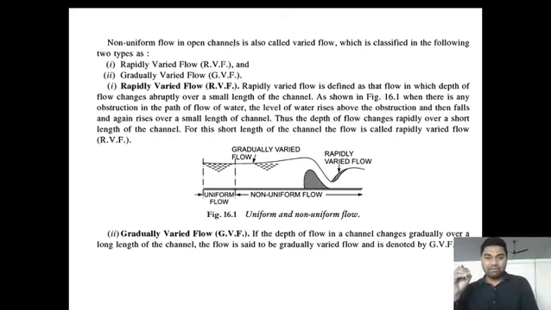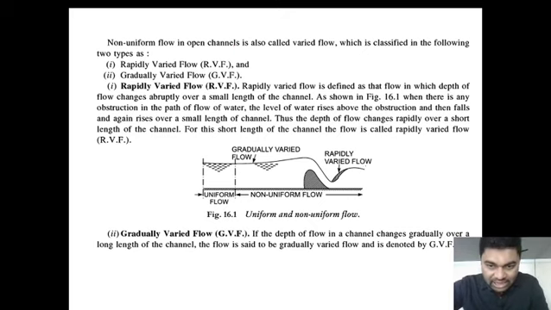If the level of the water rises above the obstruction, suddenly falls, and again rises over a small length of channel, thus the depth of the flow changes rapidly over a short length. This type of flow is nothing but rapidly varied flow.